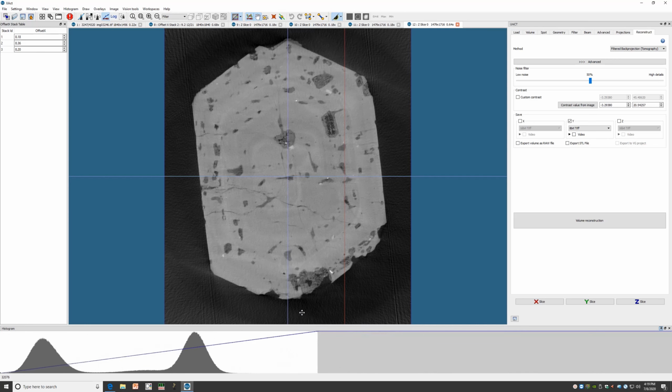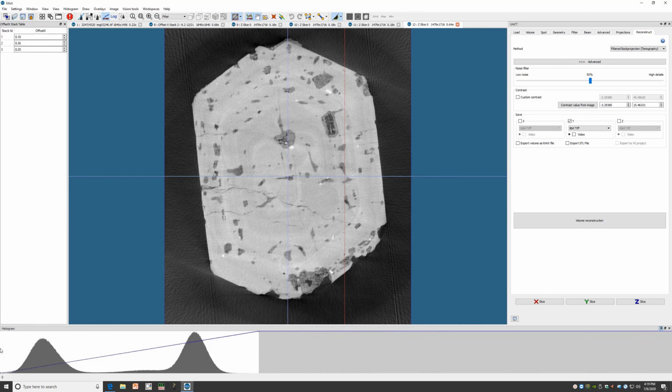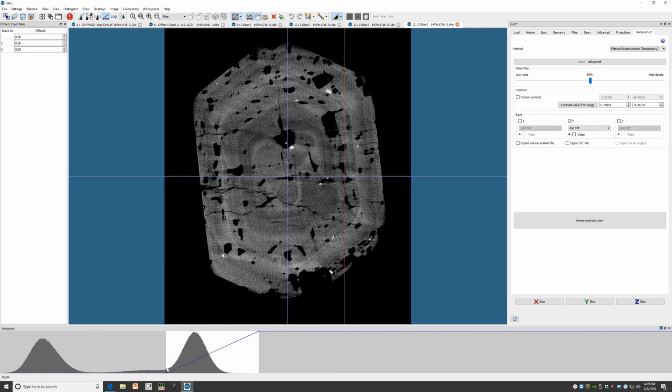For instance, if I wanted to only save this visualization, I could adjust this histogram, select custom contrast, and choose contrast value from image, and a reconstruction containing only these grayscale values would be saved.